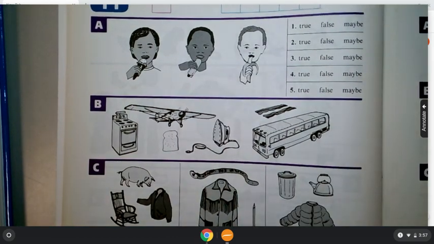All right, so part B, we've got some pictures here. So you are going to underline the thing I'm calling a noosh. A noosh is made of metal. A noosh is a vehicle. A noosh carries many people. A noosh travels on roads. You are underlining that picture.